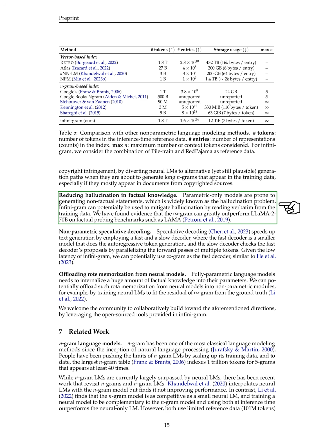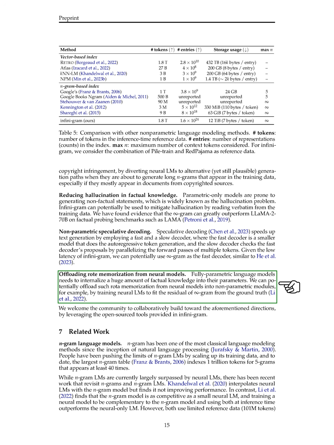Secondly, we're working on making text generation faster through a method called speculative decoding. This involves using two decoders, a fast one that quickly generates parts of the text and a slow one that checks the fast one's work. The Infini-gram, thanks to its speed, could serve as the fast decoder, making the whole process more efficient.